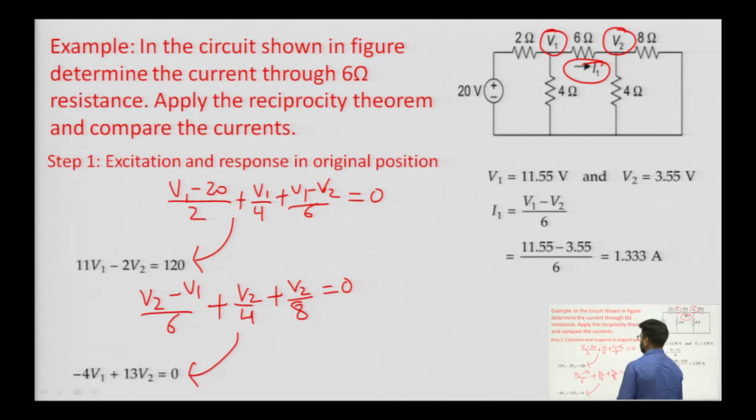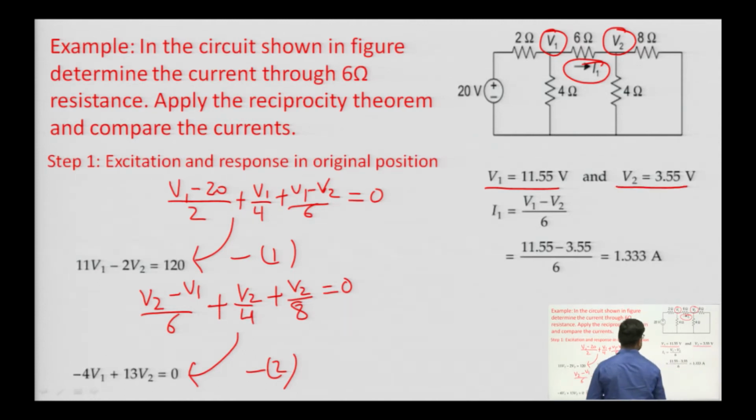Suppose this is equation 1 and this is equation 2. After solving these equations, we will get the value of V 1 as 11.55 volt and V 2 as 3.55 volt. So, the current I 1 will be equal to (V 1 minus V 2) by 6, and we will get the value of I 1 as 1.333 ampere. So, we have obtained the value of I 1 now.